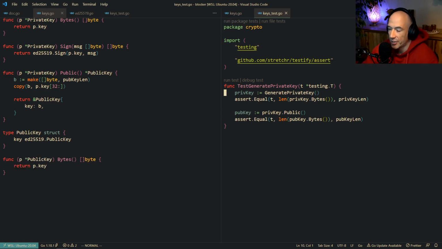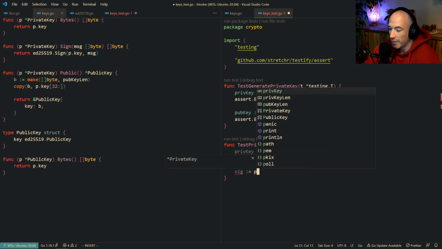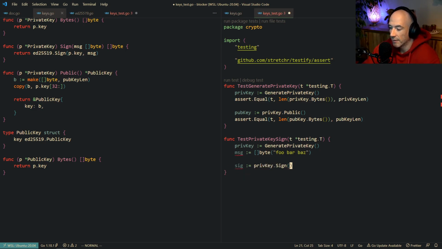Do we need something else? I don't think so. The next test we're going to make is func test priv key sign, t testing dot t. So we're going to generate a new private key here, and then we're going to make a message, which is going to be, for example, foo bar baz, and then we're going to say that the signature is going to be priv key sign the message.